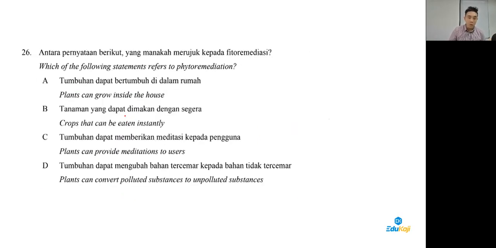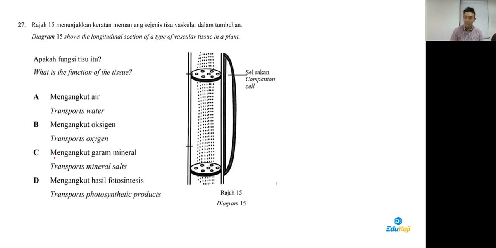Now 26, which of the following refers to phytoremediation? Phytoremediation is the last part of Form 5 Chapter 4. It's simply using living plants to absorb heavy metal, nuclear waste, like sunflower, for example. So here, yeah, this one, no other answer. Okay, so 26 answer is donkey. They convert polluted substances to unpolluted ones.